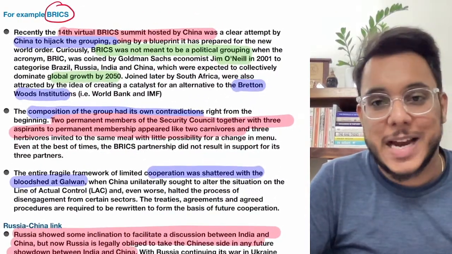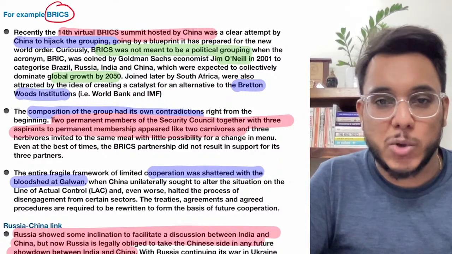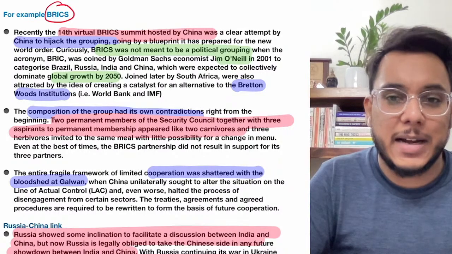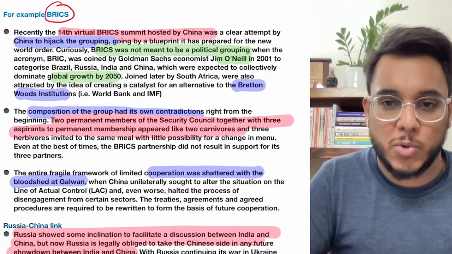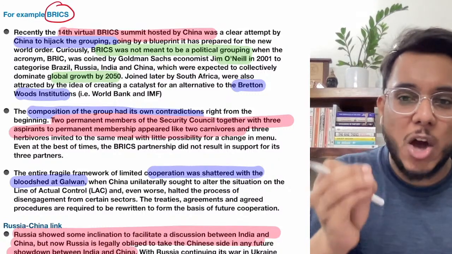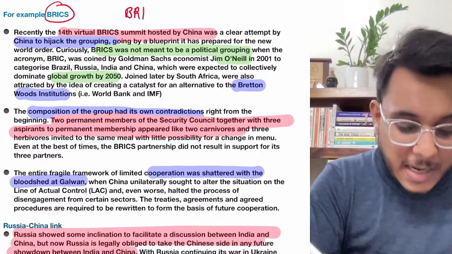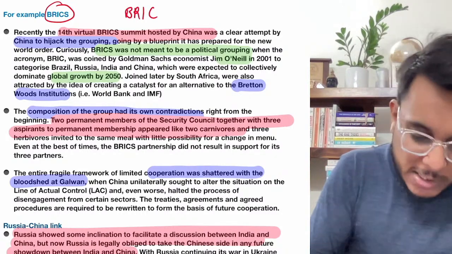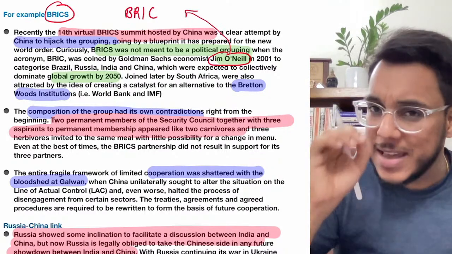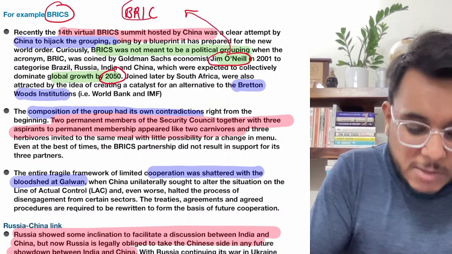BRICS stands for Brazil, Russia, India, China, and South Africa. A few days back, we discussed the BRICS also, because the 14th BRICS summit was hosted by China, which was attended virtually by the Indian Prime Minister also. Now, guys, I have told you even earlier that the original idea was of BRIC, that is Brazil, Russia, India, and China. This acronym was given by the economist Jim O'Neill. He said that these four countries will be very big economic players by the year 2050. The global growth will be driven by these four countries.